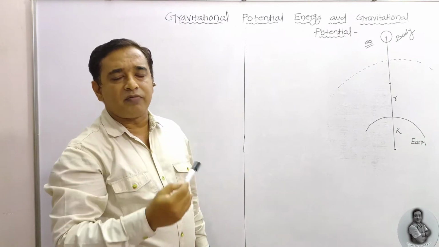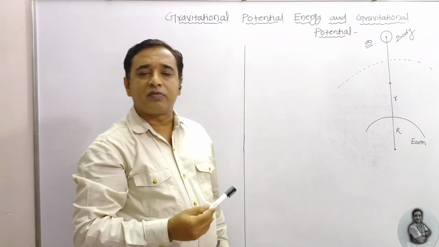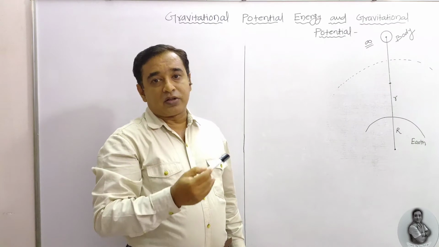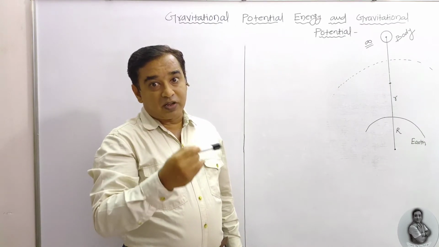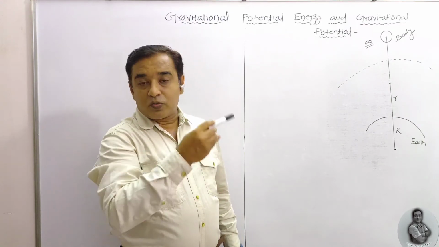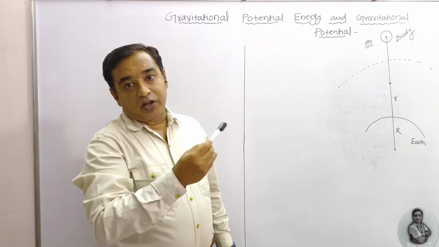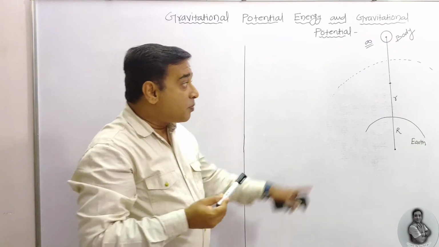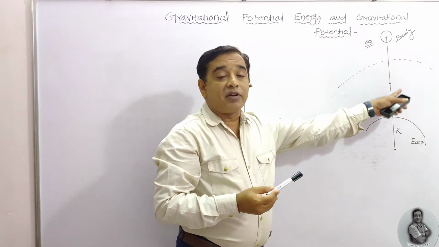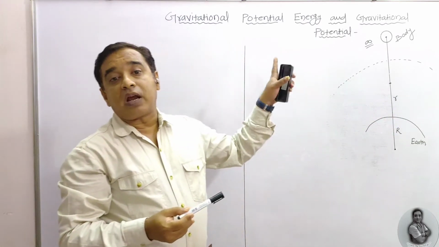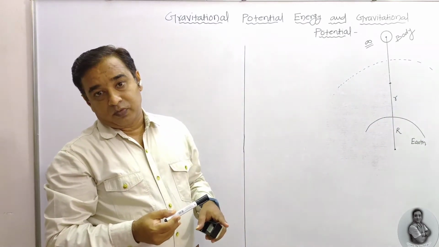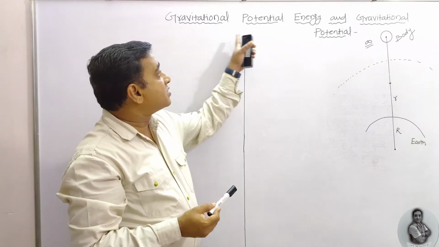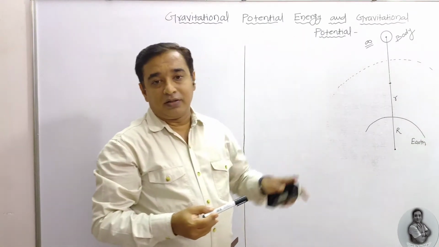Once again, in a simple way, we repeat that. The external work done by the external force to bring the body from infinity to a given point inside the gravitational field against the gravitational force is known as the gravitational potential energy.